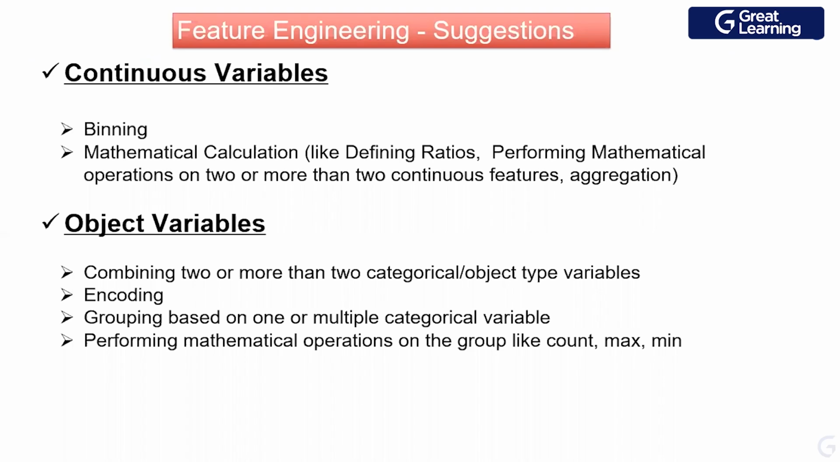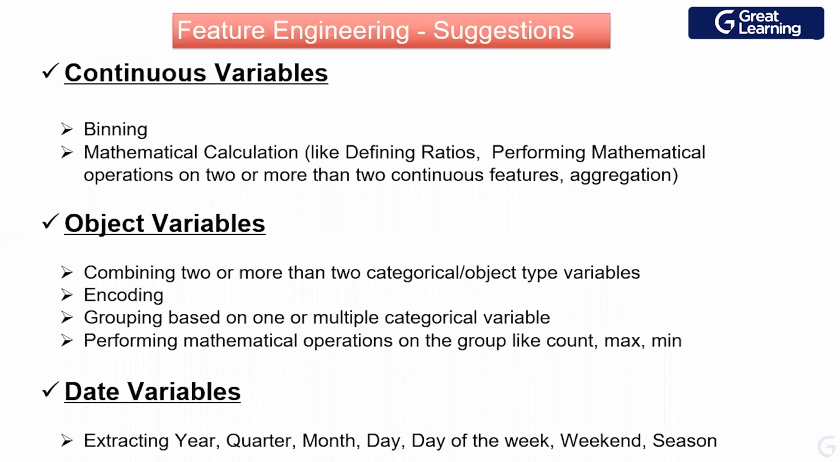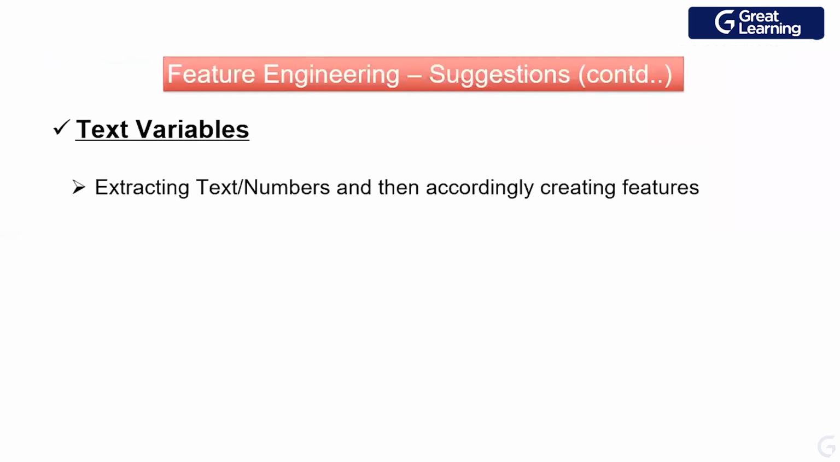We use an encoding, we use grouping of one or more category variables, we perform some mathematical operations like count, max, and min, and we try to use those values which we get. Date variable is a very unique kind of variable. We try to extract year, quarter, month, day of the week, weekend, seasons. So a lot of options which we have for a date variable, we try to do it.